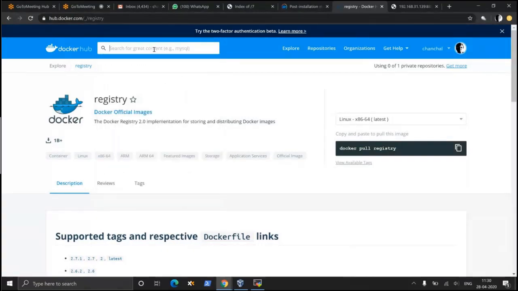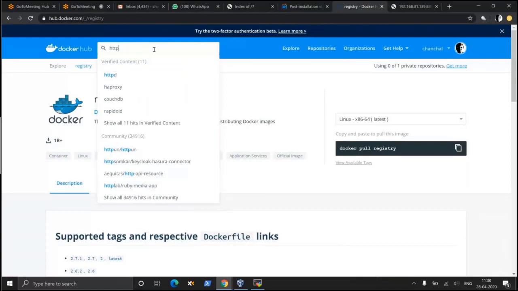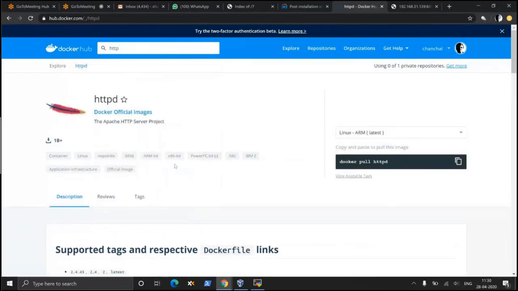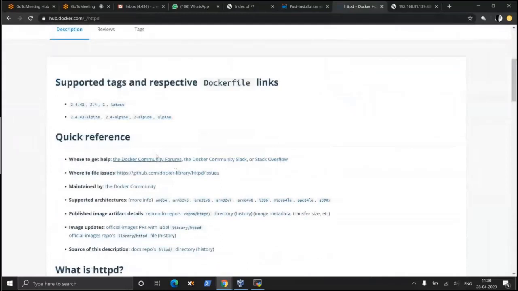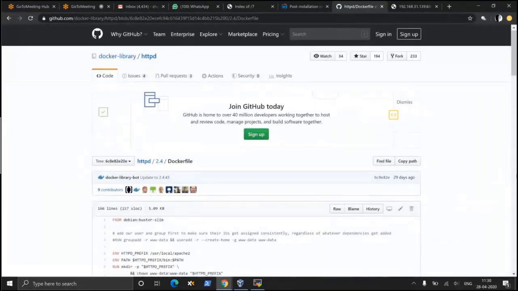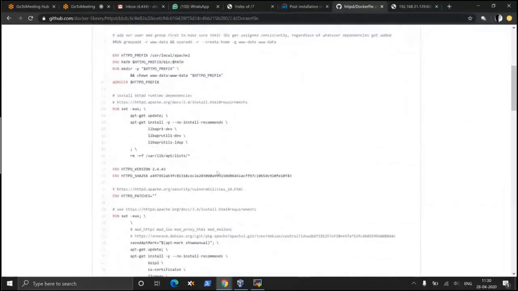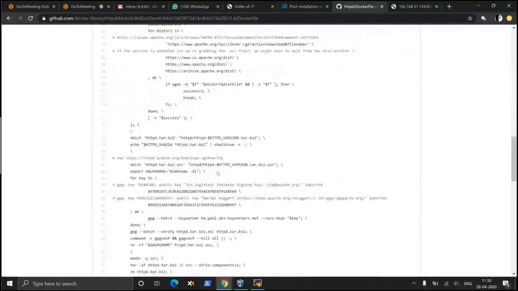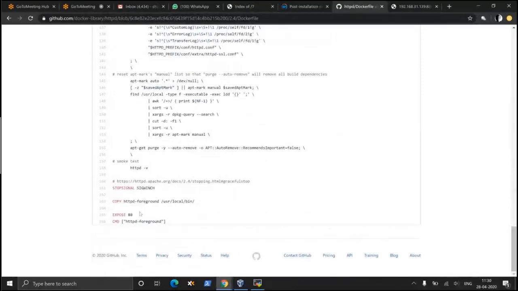For example, we have used this HTTPD image. Okay, it has an associated Docker file. For example, let's see, this is the Docker file. If you click this, it will straight away take you to the GitHub repository, and here you'll find it has already defined which port to be exposed. EXPOSE 80. So by default, in the Docker file itself, it has defined on which port to listen. And when the container instance is created, it will listen to this port.